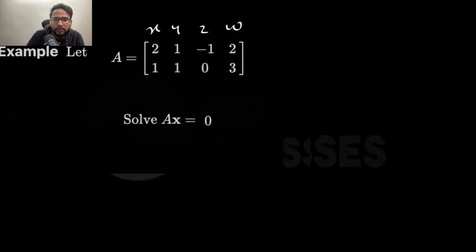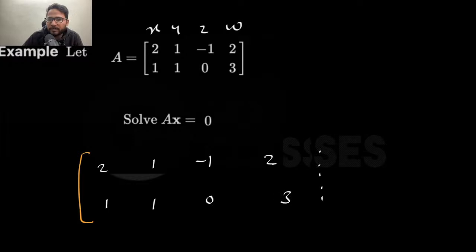So what you will be doing, you first write the augmented matrix. Always write the augmented matrix, whether it is Ax equal to 0 or Ax equal to b. A is given, and you first write the augmented matrix, which is 2 2 1, -1 2 1, 1 0 3. This is A, and then just append 0 0 0. Very easy to write the augmented matrix. Then apply the row transformation. It is very easy.